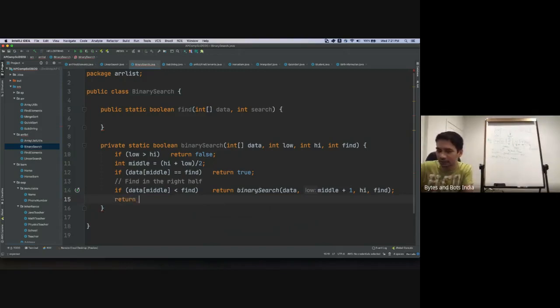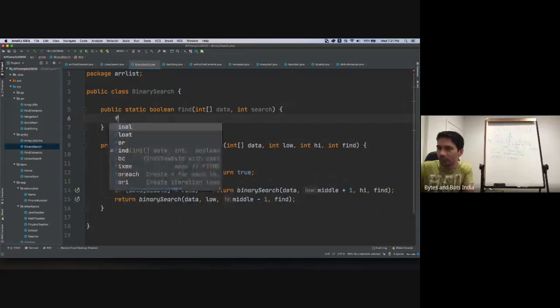So we'll simply say return binary search data, and then what are the bounds here? Between the lower bound and middle minus 1, and then we find the element in there. This is it. This does the binary search for us.